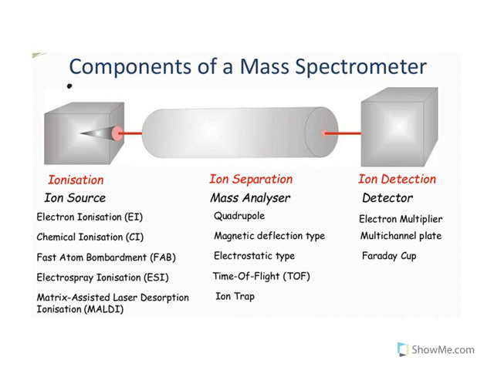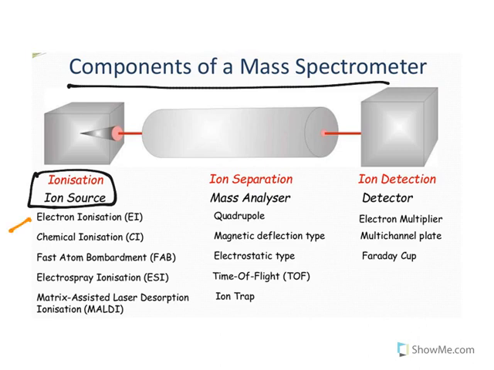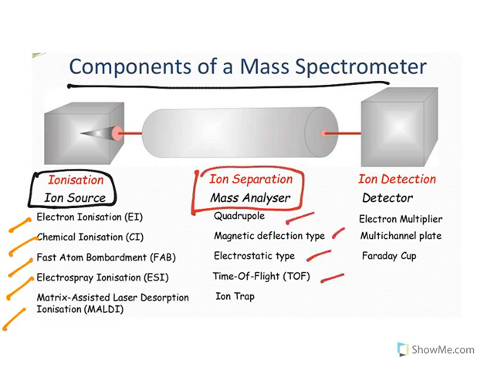When you see the other aspects, there are a lot of components of mass spectrometry. The ionization source could be of many types, like electron ionization, chemical ionization, fast atom bombardment, electrospray ionization, MALDI technique. Whereas ion separation in the mass analyzer could be by quadrupole, magnetic deflection, electrostatic type, time of flight, ion trap. We have seen magnetic deflection type and electron ionization type. Ion detection could be by electron multiplier, multi-channel plate, Faraday cup. All these are a little more detail of mass spectrometry.